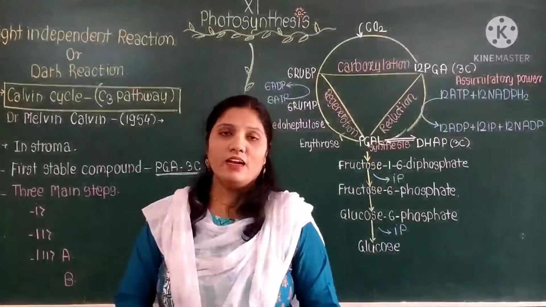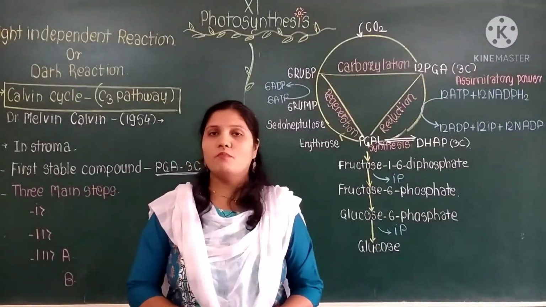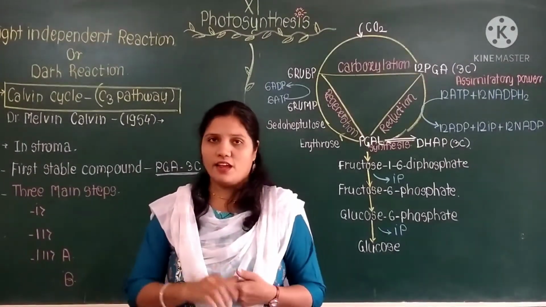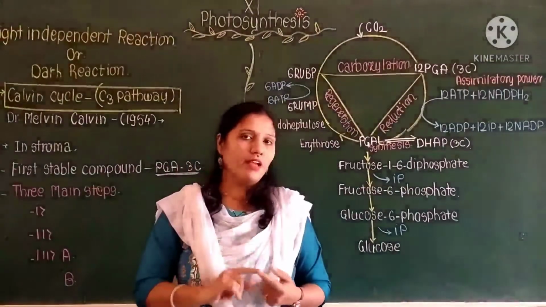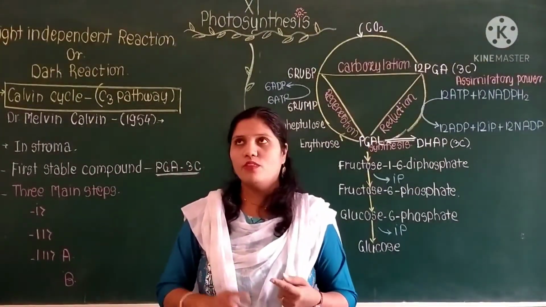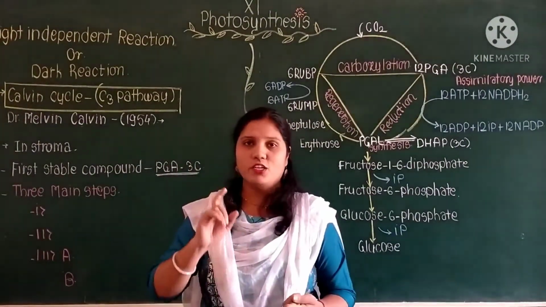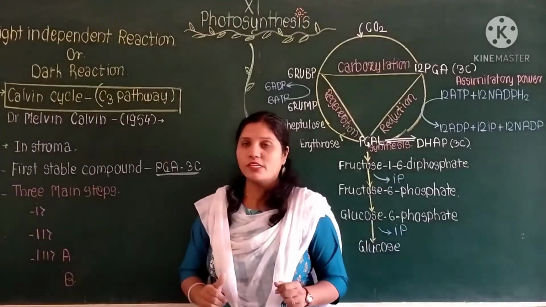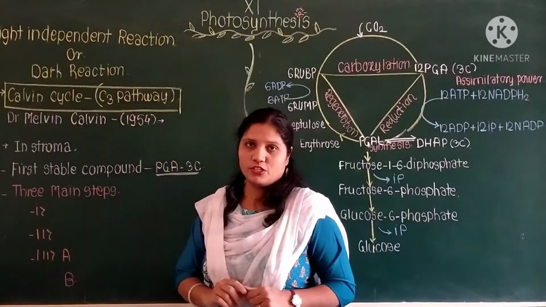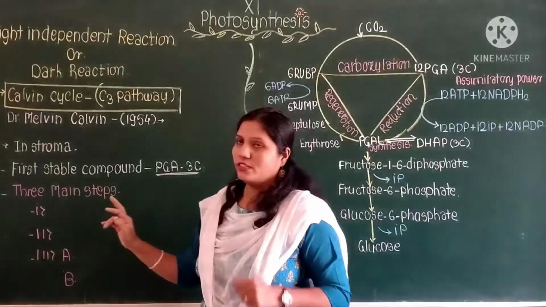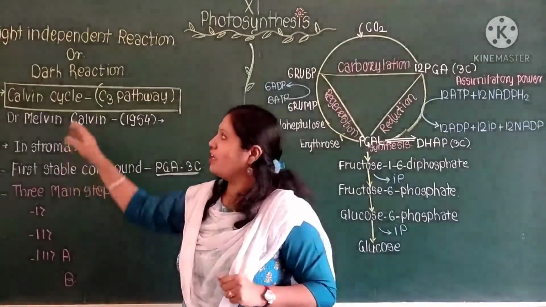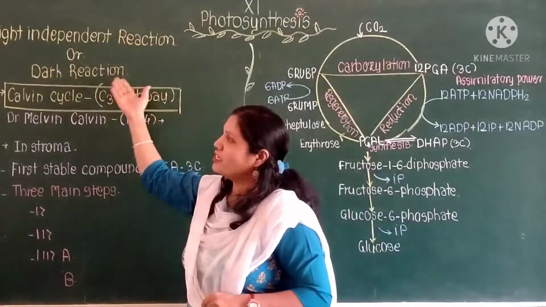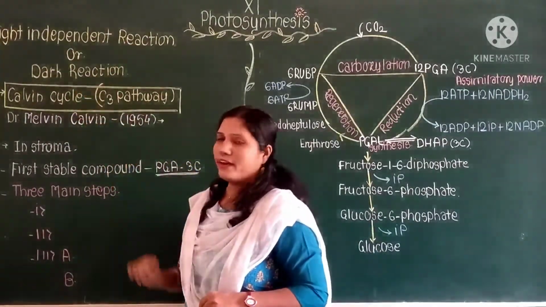Hello. In the last lecture we saw the relationship between the dark and the light reaction. In the light reaction we already saw cyclic photophosphorylation and non-cyclic photophosphorylation. Today we are going to study the dark reaction. In this dark reaction, the first thing we will study is the Calvin cycle. I have already given this information related to the dark reaction.